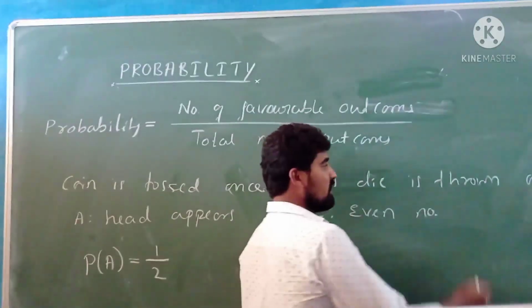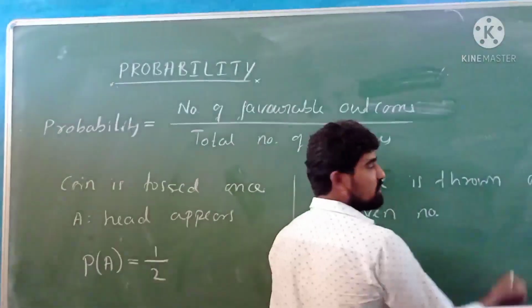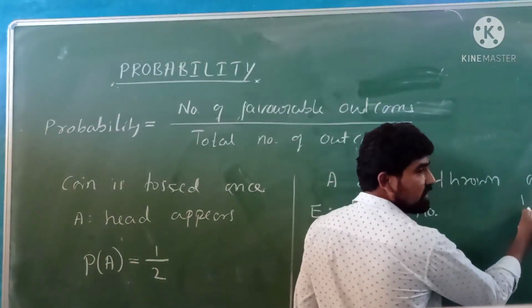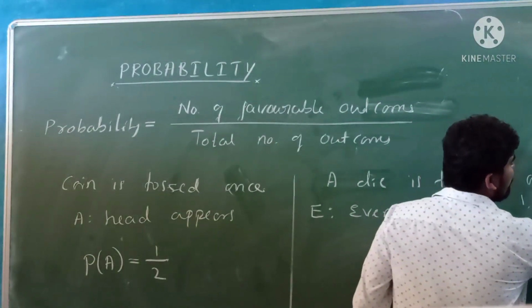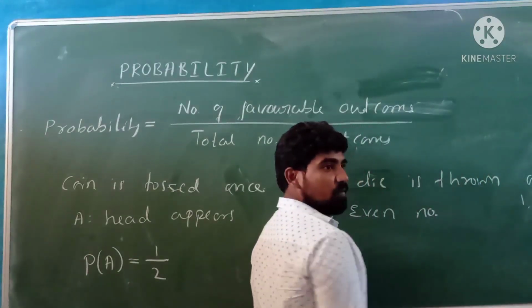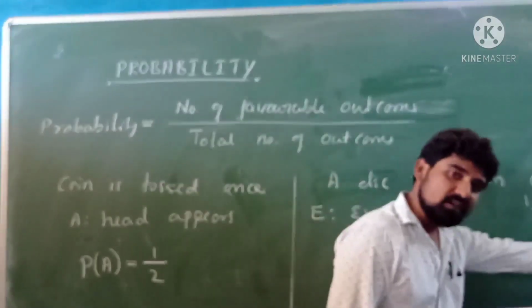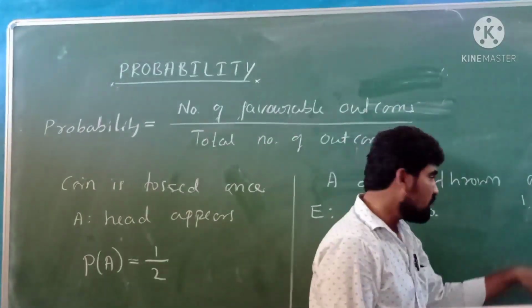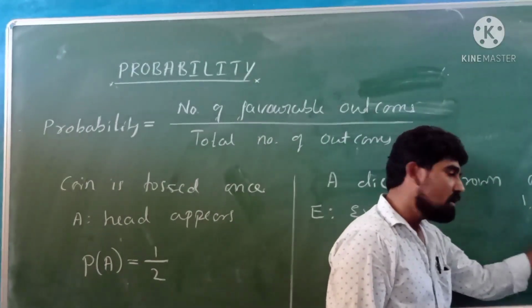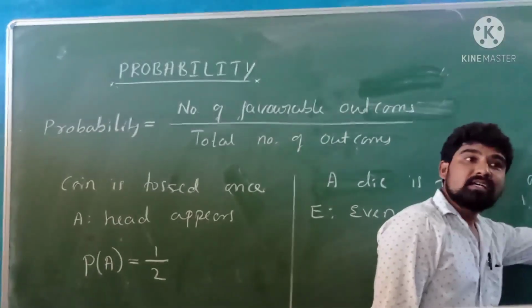As you know, when a die is thrown, the possibilities are 1, 2, 3, 4, 5 and 6. The total number of possibilities is 6. Out of 6 possibilities, there exist only 3 even numbers, 2, 4 and 6.